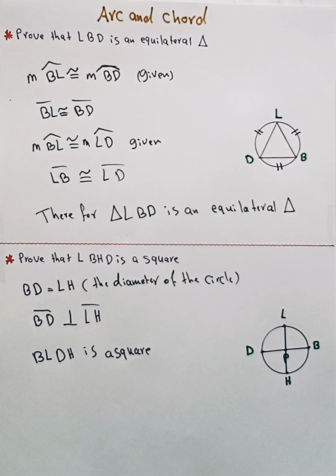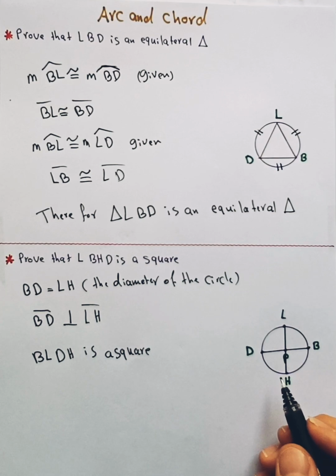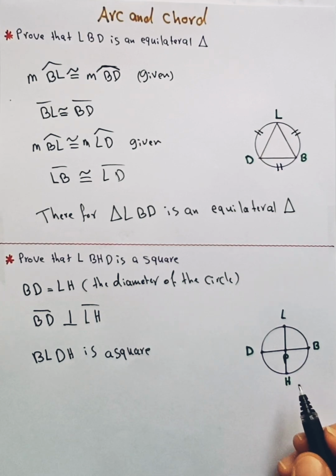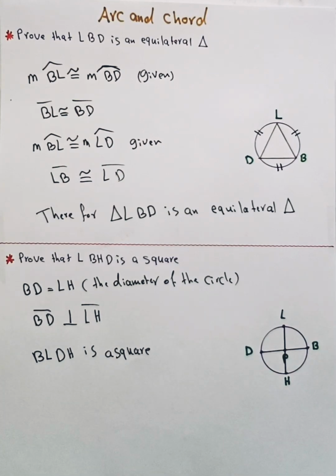Because if in a quadrilateral the diagonals are congruent and perpendicular, then this quadrilateral is a square.